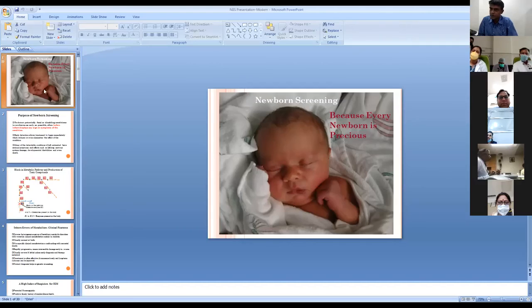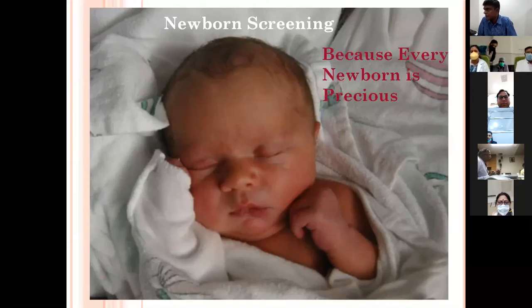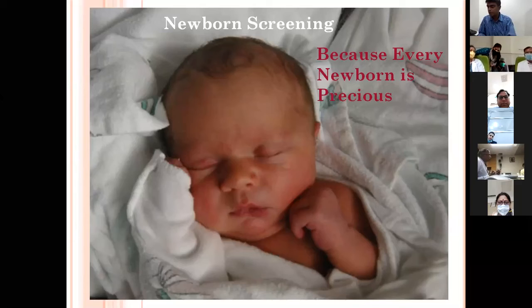So let me explain to you about newborn screening. It is a screening test to detect some biochemical abnormalities in the newborn, and it is done throughout the world. But in India, we are still lagging in this test, and it's not frequently prescribed to patients. Slowly we are catching up, and mostly private companies are offering this test right now, and the government is in various stages of planning to offer this test to the public.